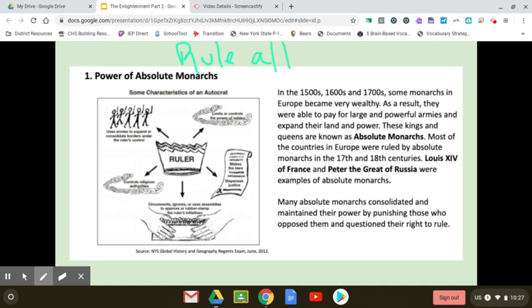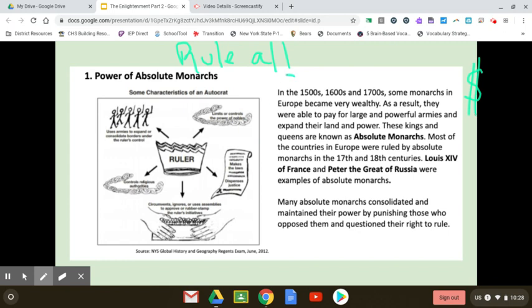In the 1500s, 1600s, and 1700s, some monarchs in Europe became very wealthy. As a result, they were able to pay for large, powerful armies and expand their land. These kings and queens were known as absolute monarchs. Most of the countries in Europe were ruled by absolute monarchs in the 17th and 18th centuries. Louis XIV of France and Peter the Great of Russia were examples of absolute monarchs. Many absolute monarchs consolidated and maintained their power by punishing those who opposed them and questioned their right to rule.